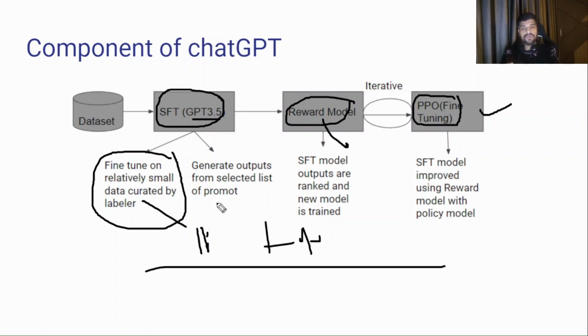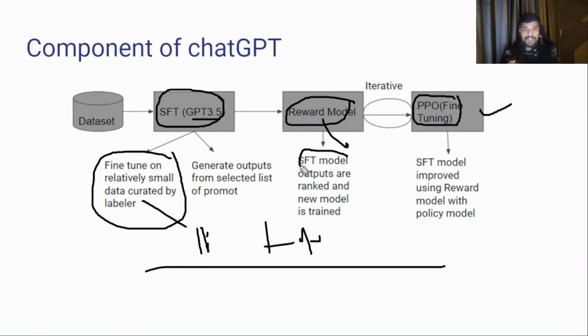So whenever some generated data is sent to the model, the model already runs this input-output type of training, and it will try to generate the output. This kind of process is called a supervised fine tuning model. Again I'm explaining, they have used the GPT 3.5 model. They send the input and output data to the model, and the model learns from this data, so that whenever there is a prompt-based text, it will try to generate the output. Now these many outputs are sent to the reward model.